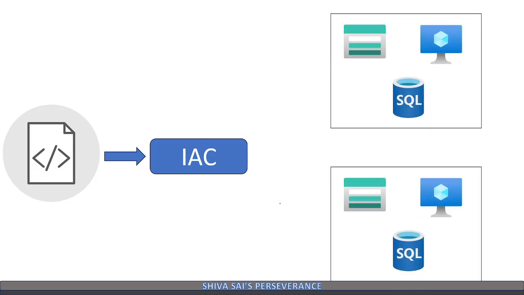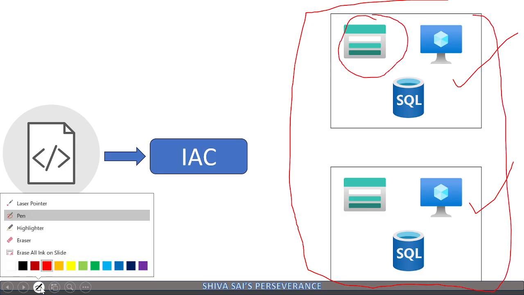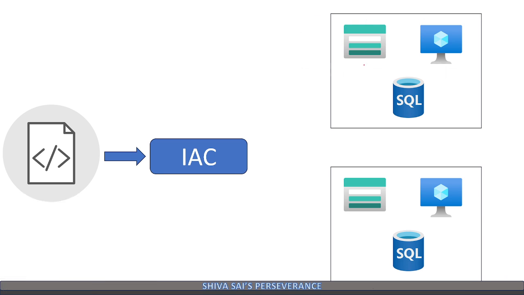Then, this is a cloud, and on the cloud, these resources are a storage service available on Azure, a virtual machine service available on Azure, and a DB service available on Azure.